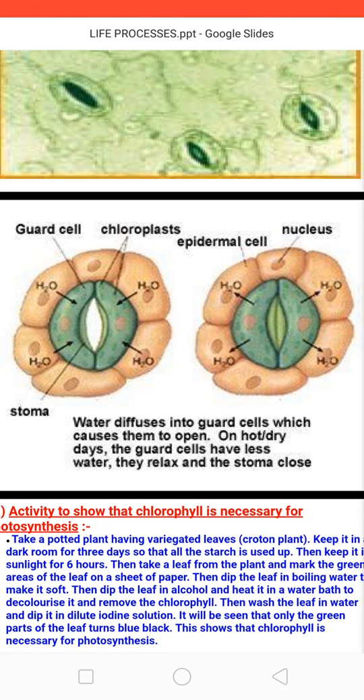The first picture here depicts that the stomata is open, and the second one on the right hand side shows that the stomata is closed. In the first picture, the stomata opens with the help of guard cells, and in this case water enters from the epidermal cell to the guard cell. Because of it, the guard cell swells and that causes the stomata to open. On the right hand side, water goes from the guard cell to the epidermal cell, and because of that the guard cell shrinks and the stomata closes.